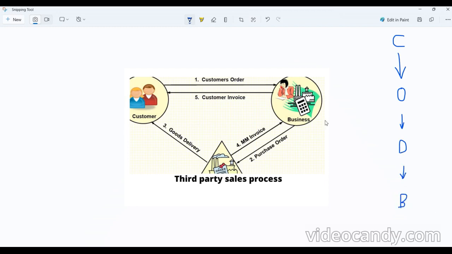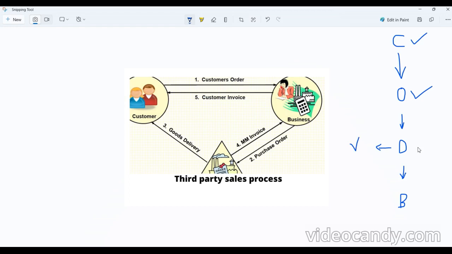But here, we are receiving the order, the same thing, the customer order, and we are placing that order. But for the delivery, we are going to ask a vendor. We are going to assign a vendor to do the delivery.